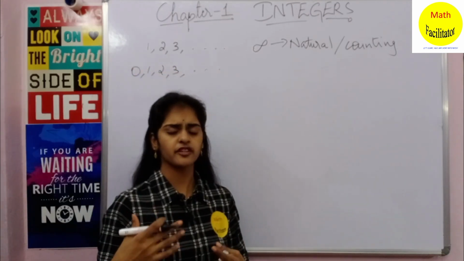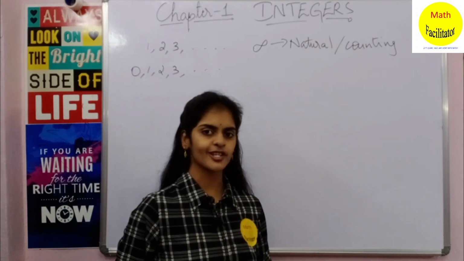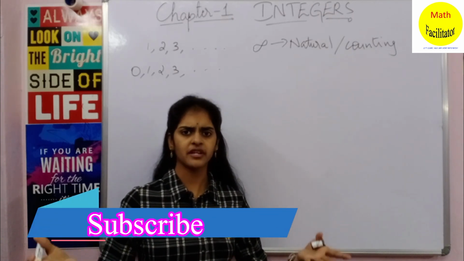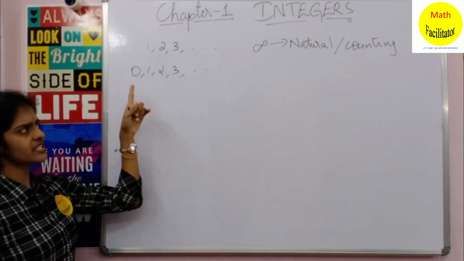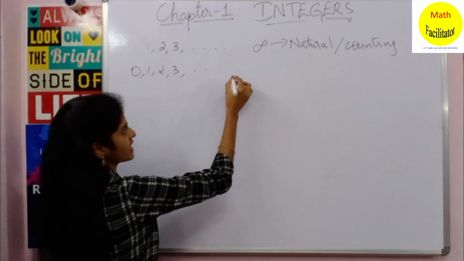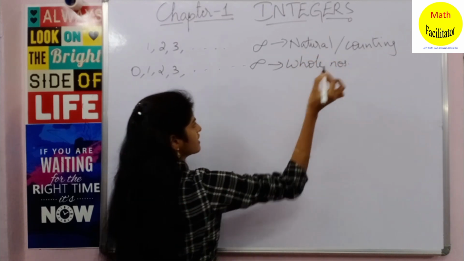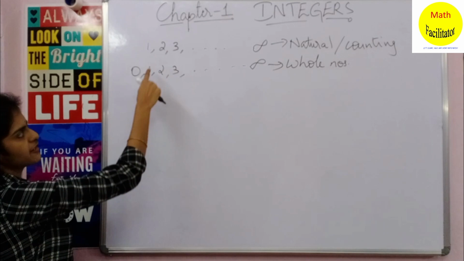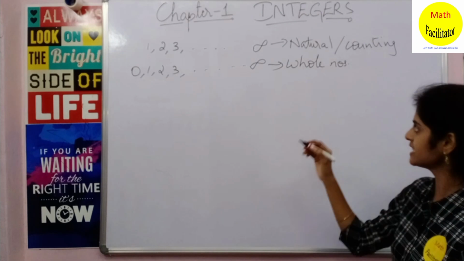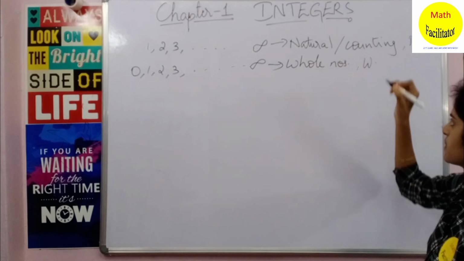Suppose your mother has given you 1000 rupees and you have spent all the 1000 rupees. Now if I ask you how much money is left with you, what do you say? You say that I have 0, I'm left with 0. So 0 is very frequently used, and if you add 0 to this set of natural numbers, then you get a new set of numbers called whole numbers. Natural numbers are denoted by the letter capital N, and whole numbers are denoted by the letter capital W.